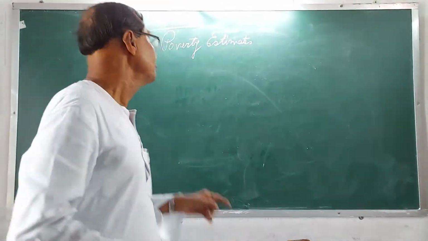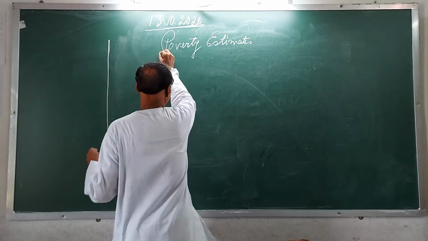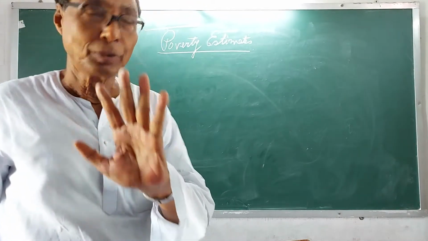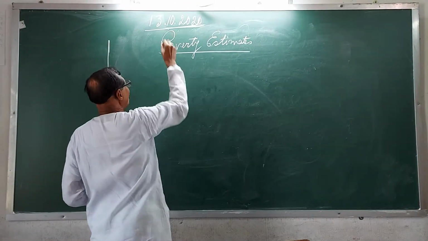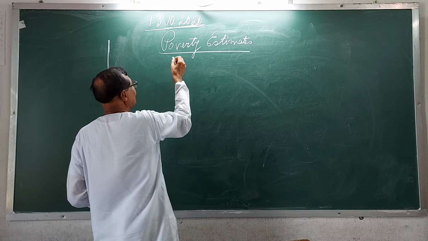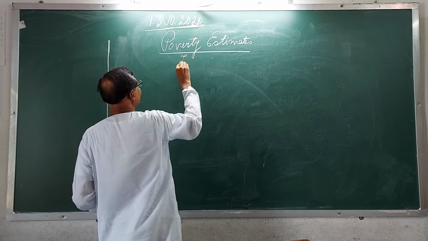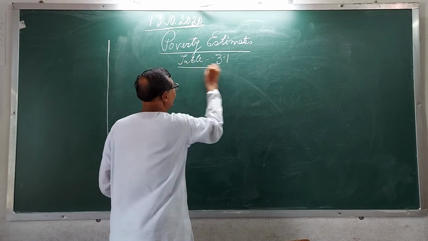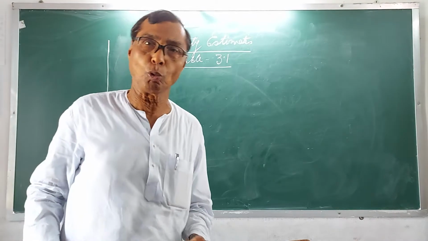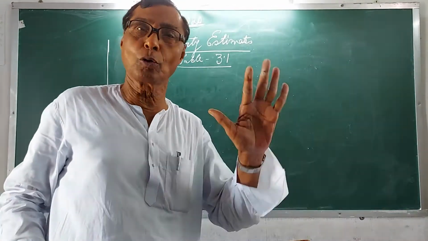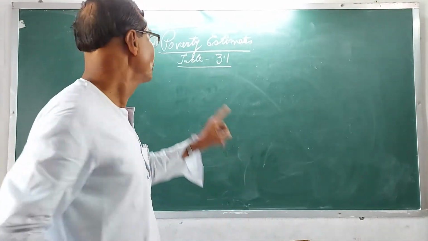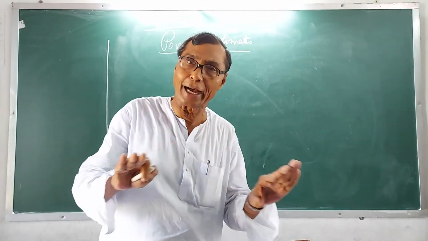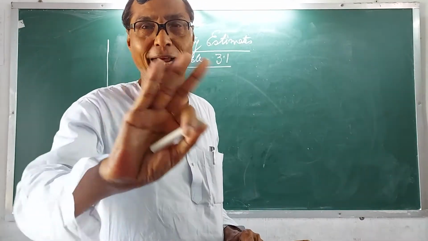Okay. Now, what is the poverty estimate now? Please open page number 33, table 3.1. While studying this book, you will open the book and look at table 3.1. You will find so many data. You do not have to memorize all of them.